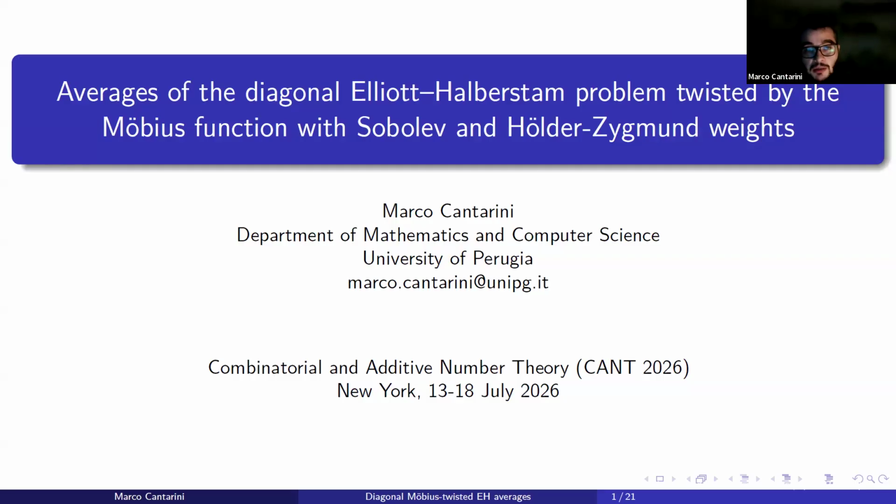More precisely, I will discuss a suitable variant of the very well-known Elliott-Halberstam conjecture that I call the diagonal twisted Elliott-Halberstam conjecture, strictly connected to the Goldbach problem and inspired by a work of Wang and Li. And we will prove some non-trivial estimates for a weighted average of such a conjecture, assuming reasonable hypotheses and taking suitable weights.